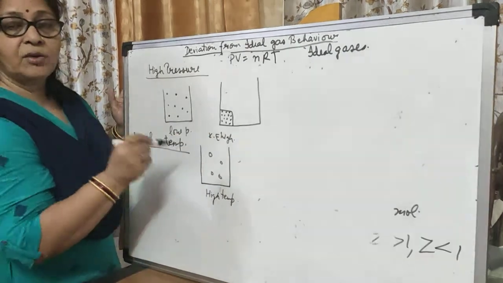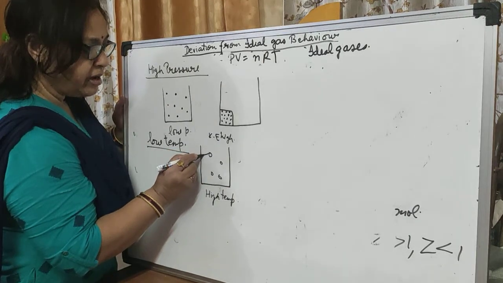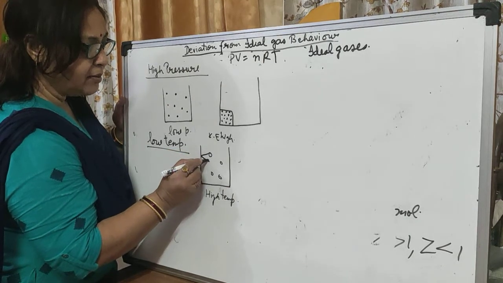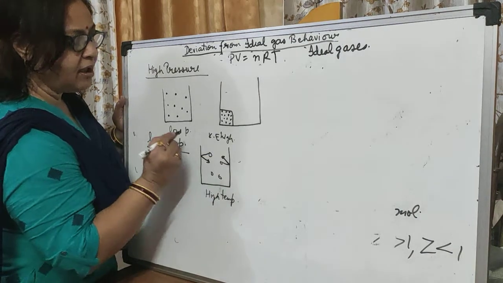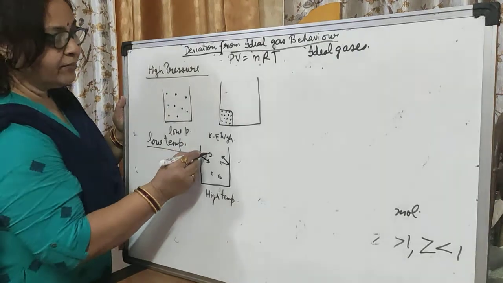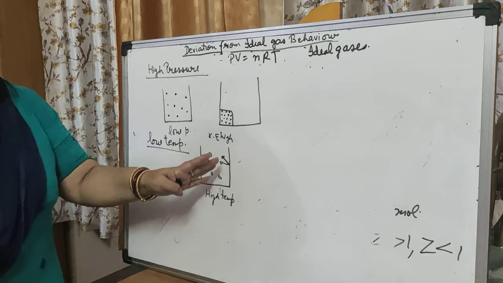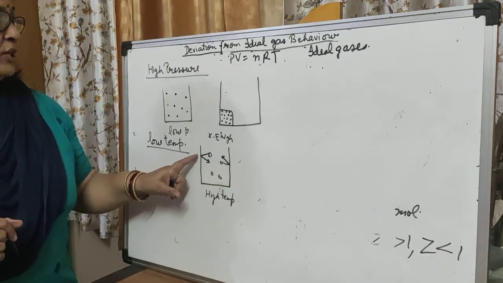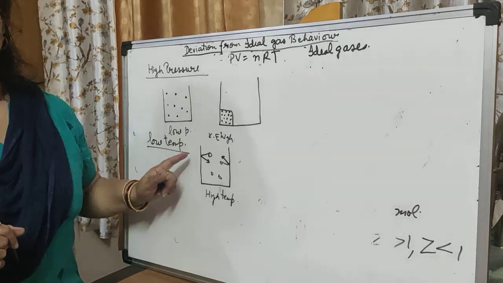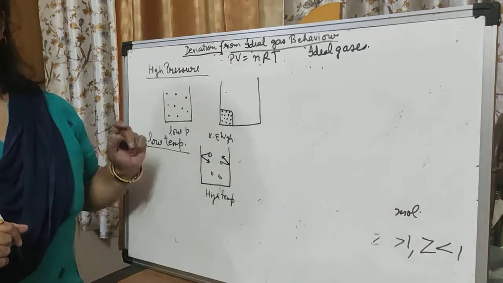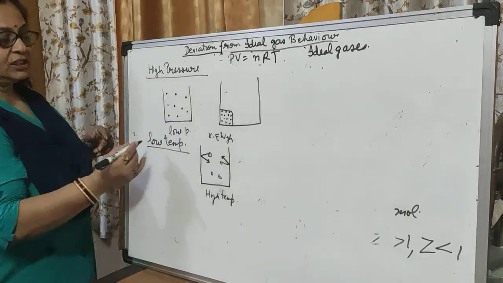When they possess a very high kinetic energy, these molecules strike the container's wall and come back, again strike the container's wall and come back. So their kinetic energy is much higher, and they keep exerting pressure on the container wall. Is it clear? But what happens in the low temperature case?